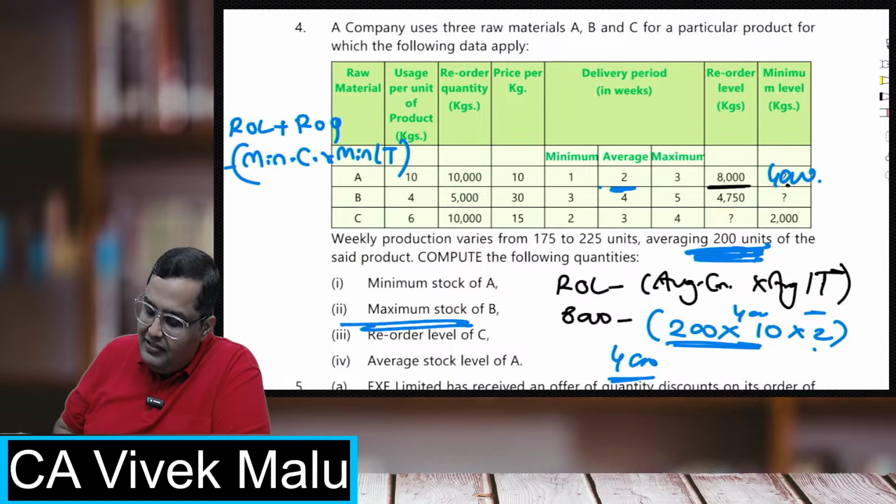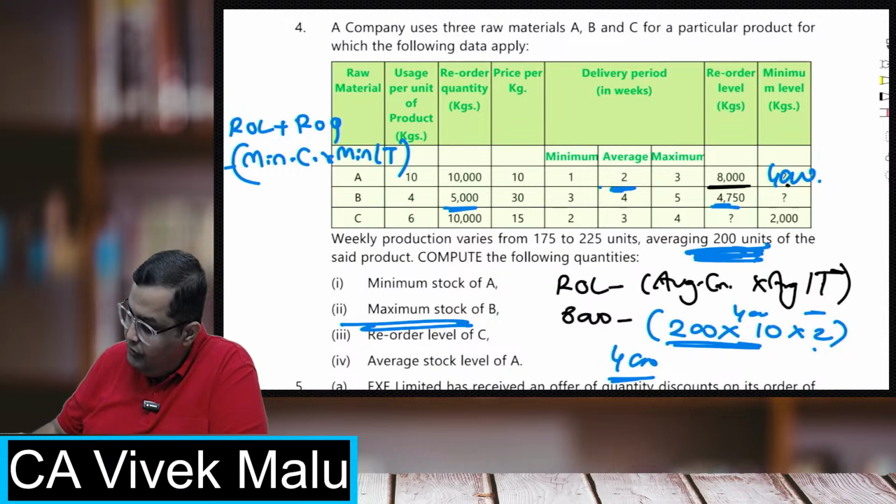Everybody calculate the maximum stock of B. ROL, that is 4750, ROQ 5000, minus minimum consumption into minimum lead time.